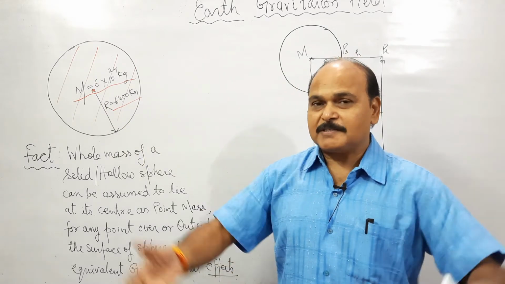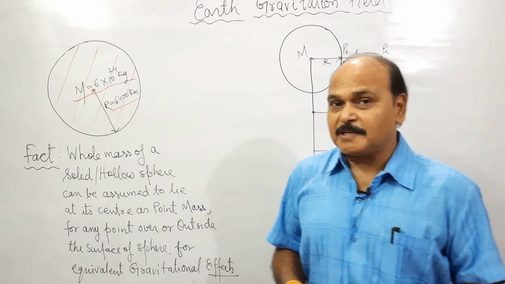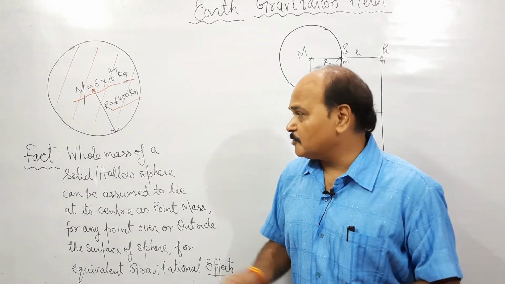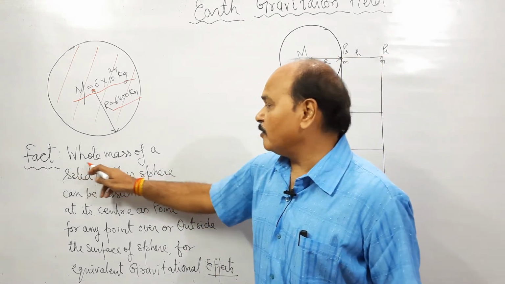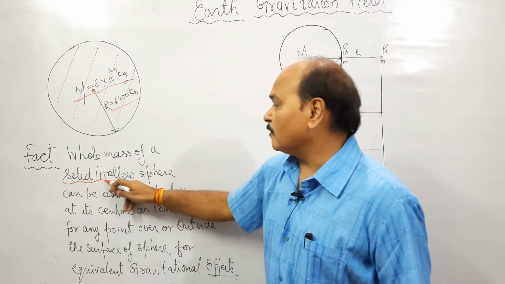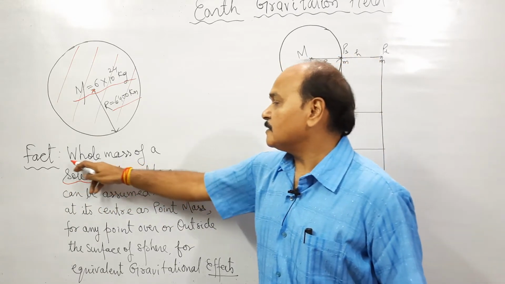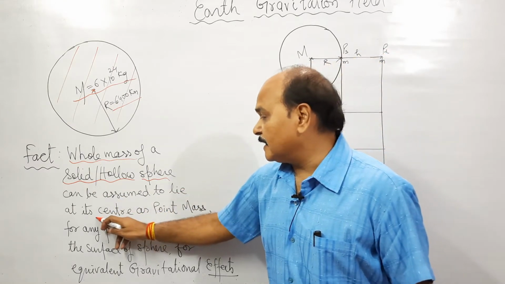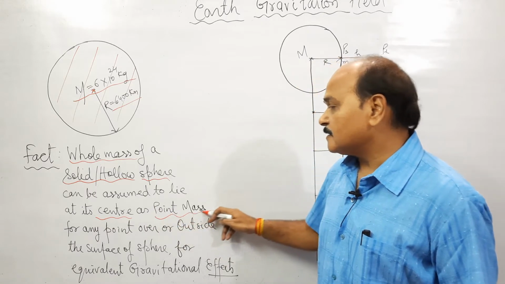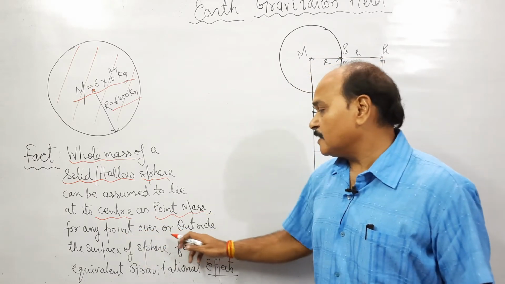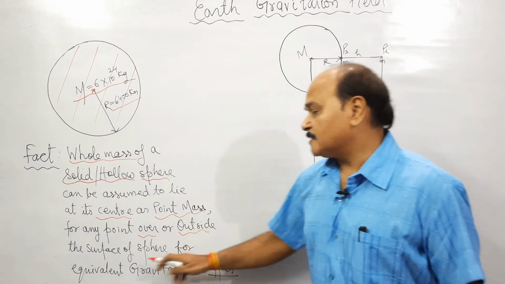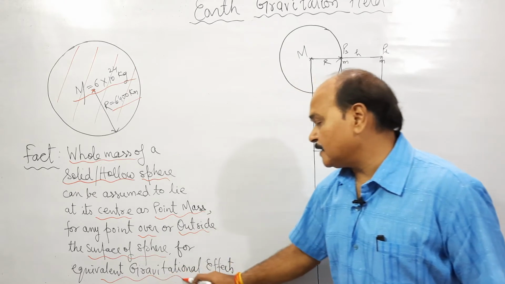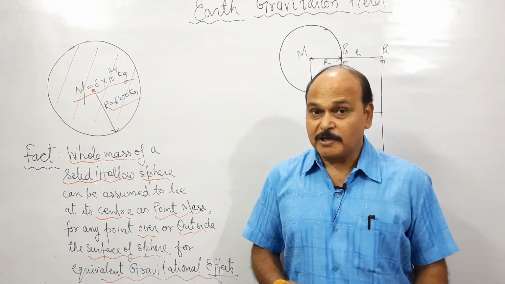And what is the basis of this assumption? The basis of this assumption is equivalent gravitational effect. And that is what is written here. Whole mass of a solid or hollow sphere can be assumed to lie at its center as point mass for any points over or outside the surface of the sphere, for equivalent gravitational effect.